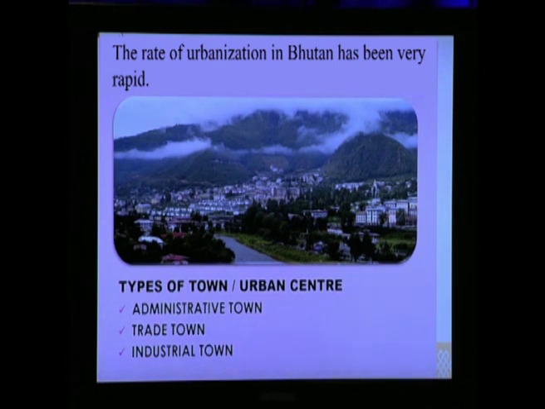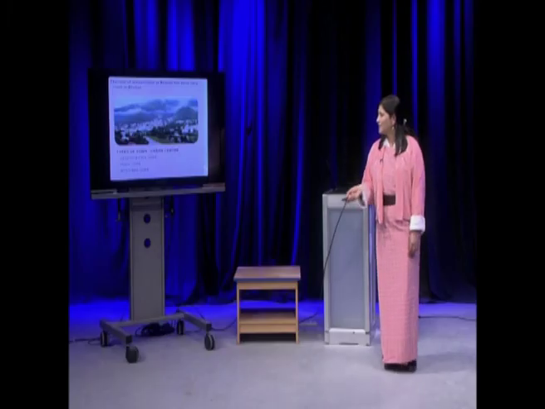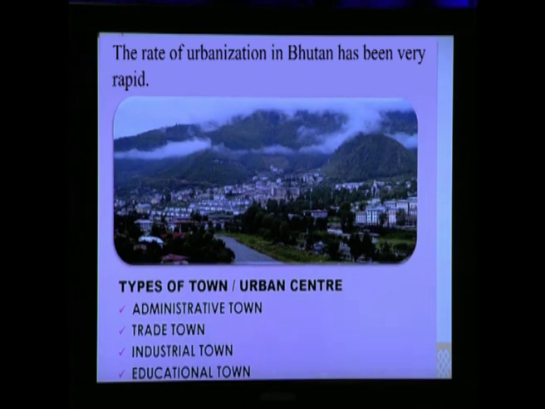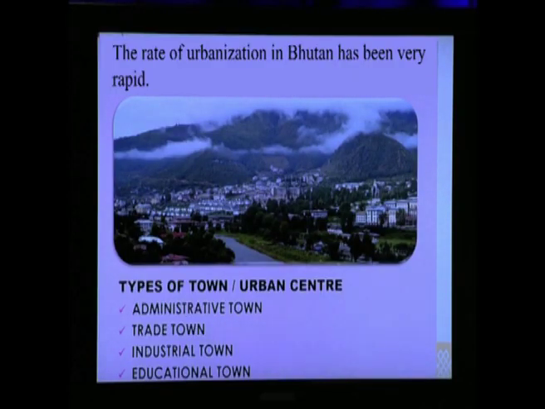Then the other one is industrial town. Towns and cities that have developed as a result of industries there are known as industrial towns. The best example is Gomtu town. Then we have the educational town. Towns and cities that have developed as a result of educational centers like schools, monasteries and institutions. So, the best example we have is Kanglung town, which has developed as a result of Sherubtse College there.